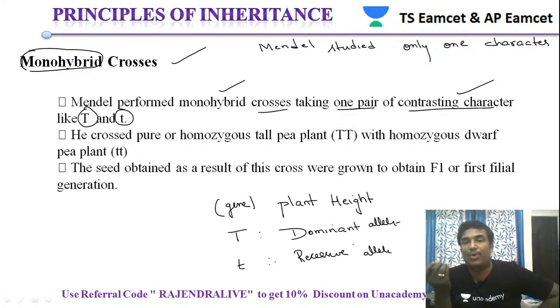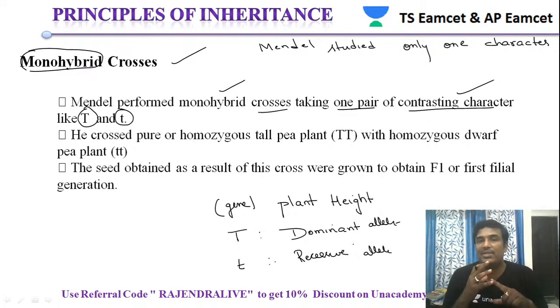Such a condition is called a monohybrid cross. So studying one character at one time is called a monohybrid cross. And Mendel chose plant height. That is one of the characters that Mendel preferred.